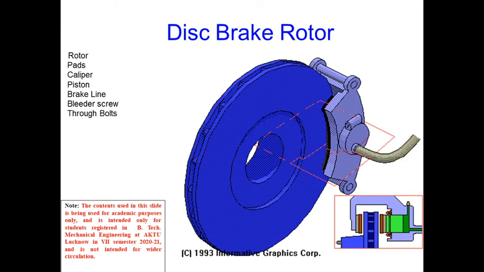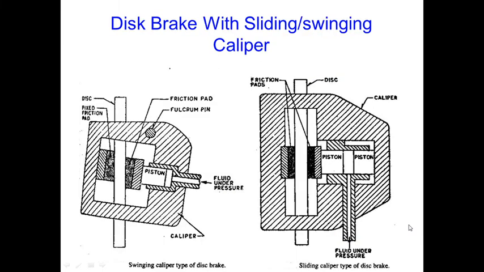This is an example of a disc brake adopted only for demonstration purposes, showing the different components of disc brakes. This is the rotor, these are the calipers, and this black part is the shoe. Inside this caliper we have fluid acting at high pressure, supplied by the master cylinder when the driver presses the pedal. This can be further classified as sliding or swinging caliper type disc brakes.